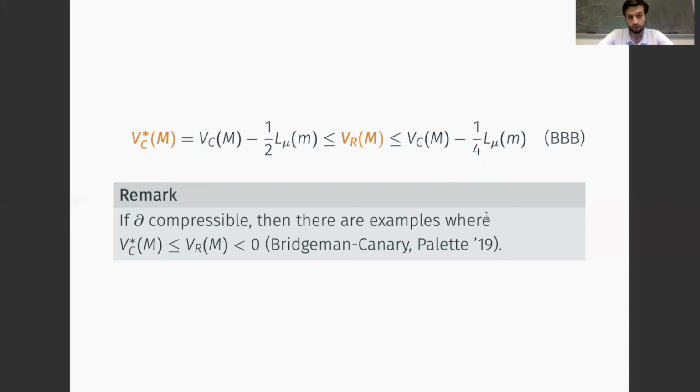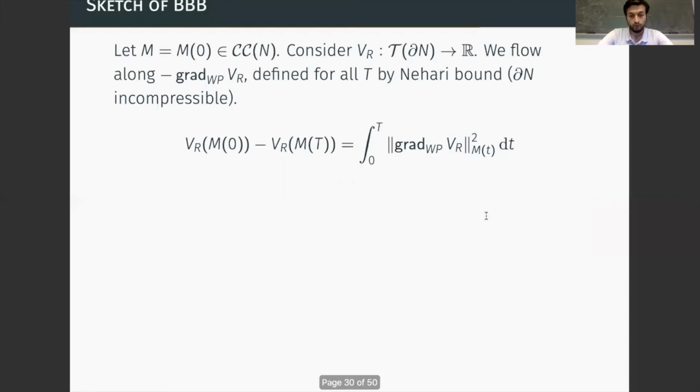So we can now briefly describe the strategy applied by Bridgeman, Brock, and Bromberg in the study of the infimum of the renormalized volume, and then we will try to apply the same type of argument to the dual volume of the convex core. First we start by picking a convex cocompact manifold, and then we look at the renormalized volume as a function on the Teichmüller space of the boundary. Here we are making use of the identification between the deformation space of convex cocompact structures and the Teichmüller space of the boundary.